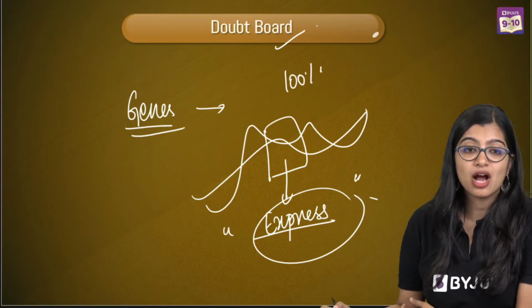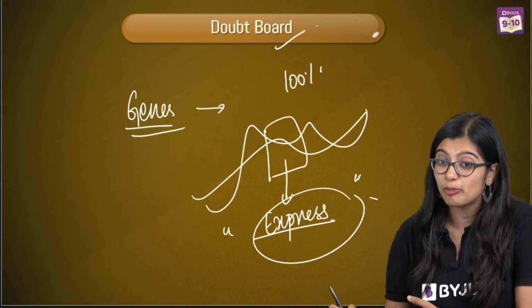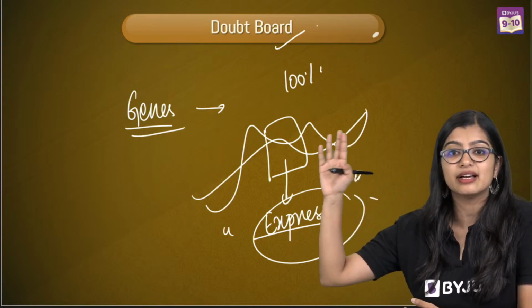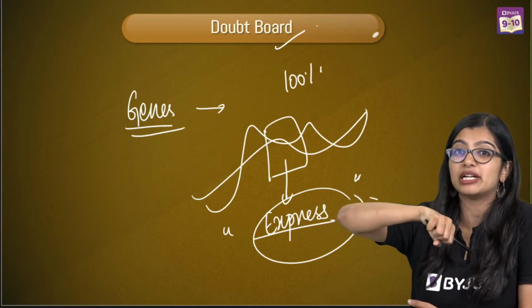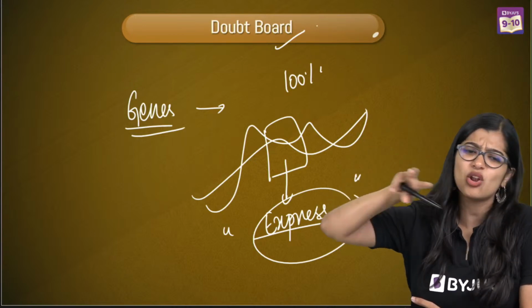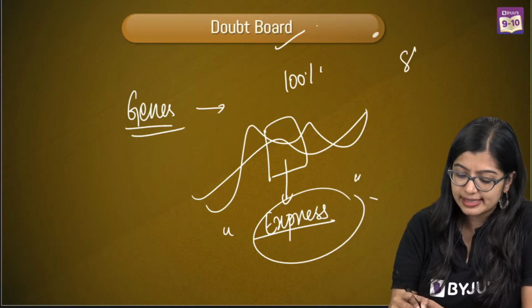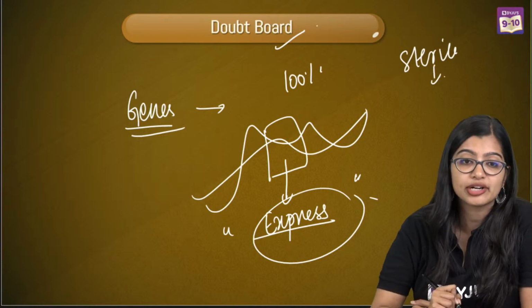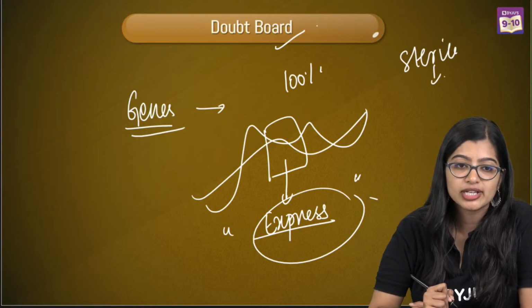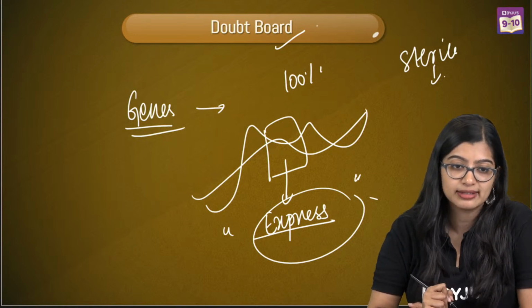Yes. How do we take out genes from organisms? It's a very complicated process. Normally it happens in the lab. You isolate the genetic material, then you treat it. There's a lot of it that is there. What is sterile? Sterile means it cannot reproduce, okay? What is molybdenum? Molybdenum is a nutrient that is there.